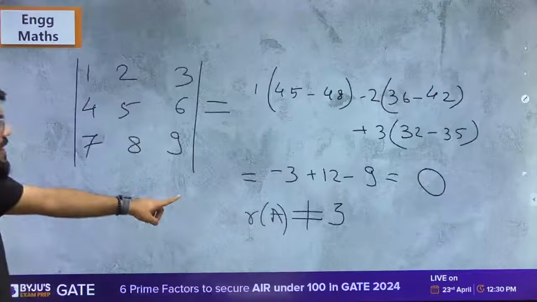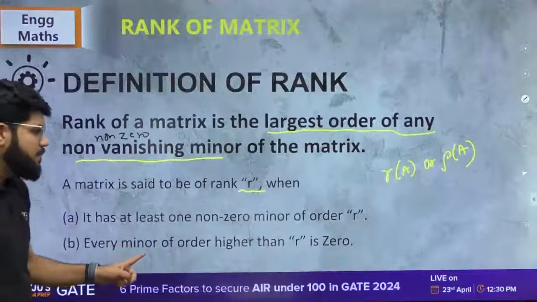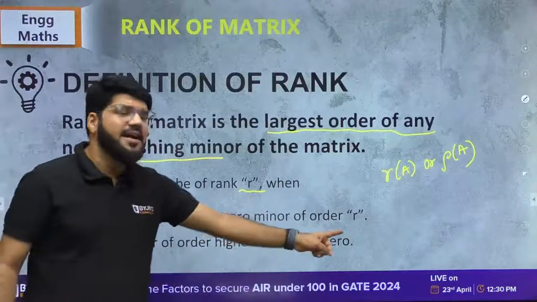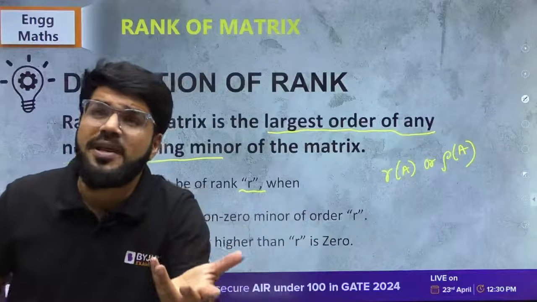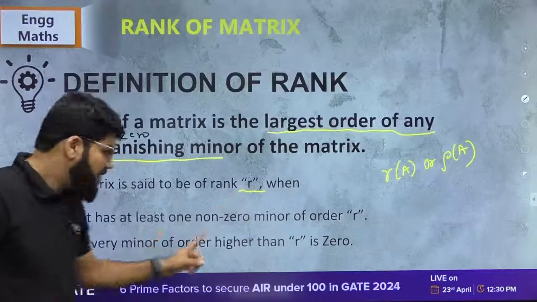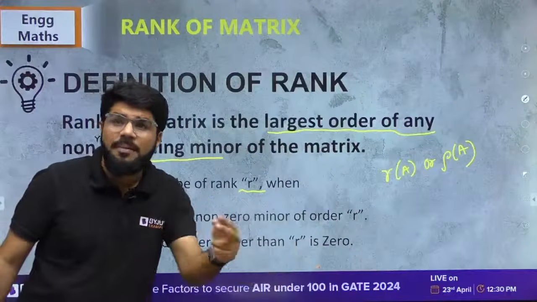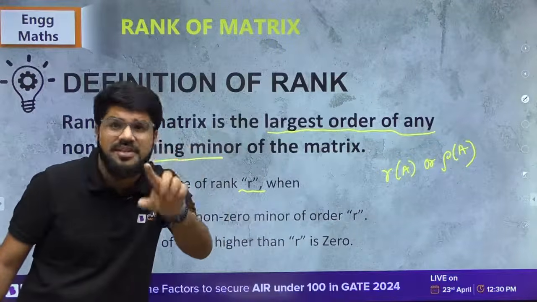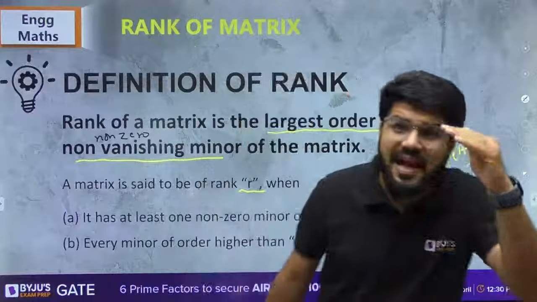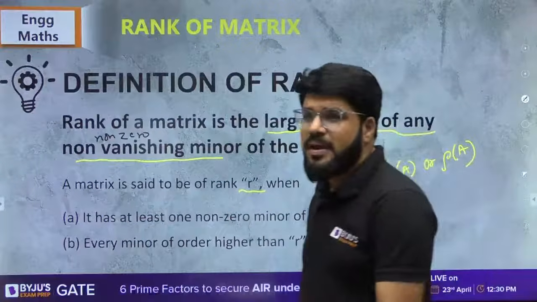And that is why, to give you that clarity, I have added one more point here. Look into this. Rank is R if every minor of order higher than R is 0. Rank will be 1 if every minor of order higher than 1 is 0. But you have a minor of order 2 which is higher than 1, which is non-zero. So rank cannot be 1. So the moral of the story is you have to stop at the largest non-zero minor.